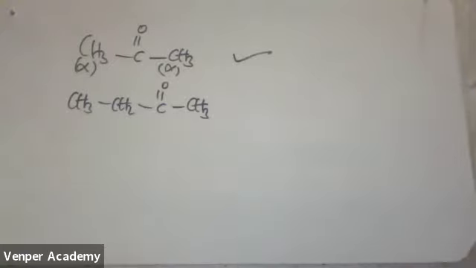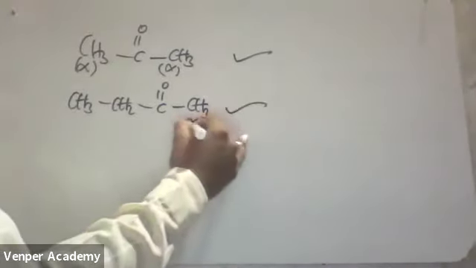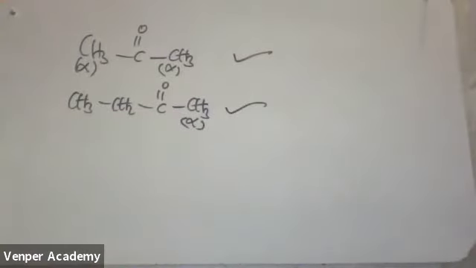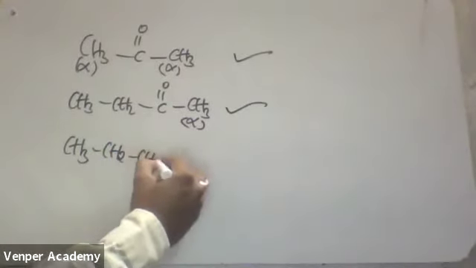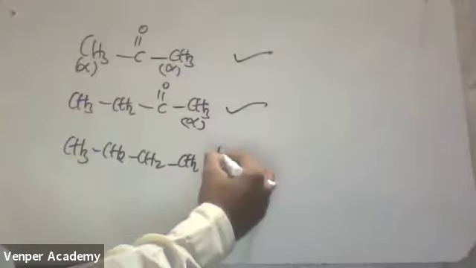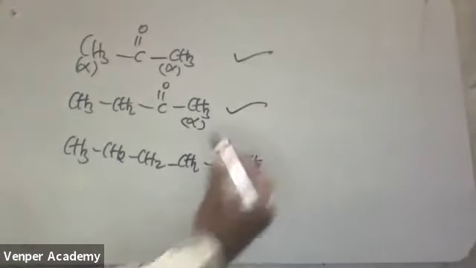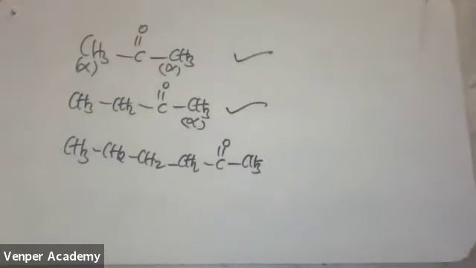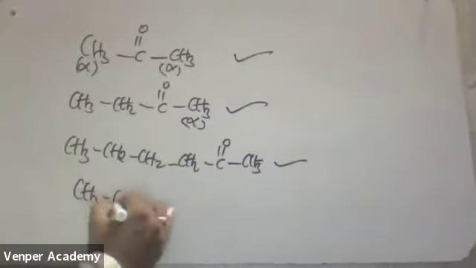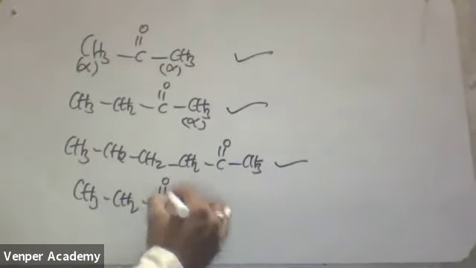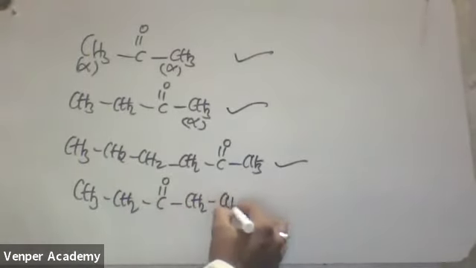or not? That's 100%. Why? Because here an alpha CH3 group is there, only one alpha CH3 group. Now if I am taking this one, CH3 CH2 CH2 CH2 C double bond O CH, will this molecule exhibit or not? 100% will exhibit. Now one more example, CH3 CH2 C double bond CH2 CH, will it exhibit or not?